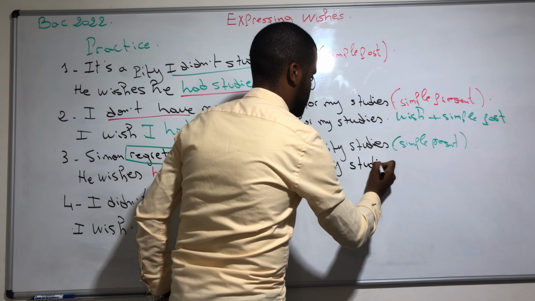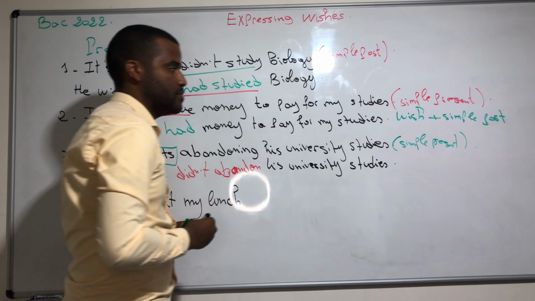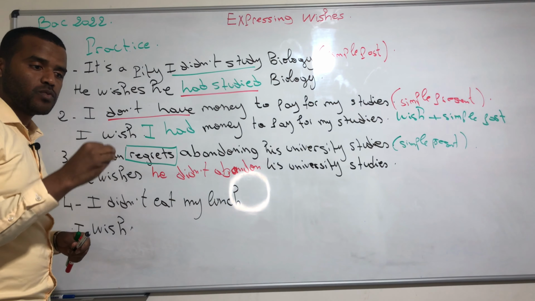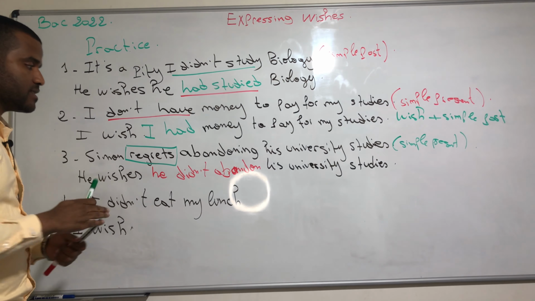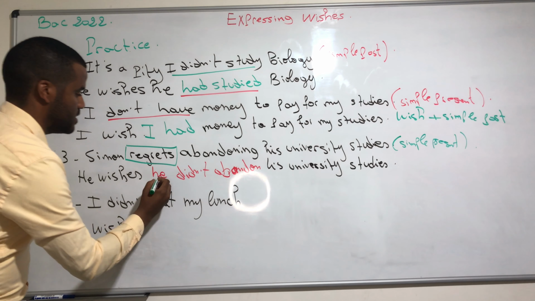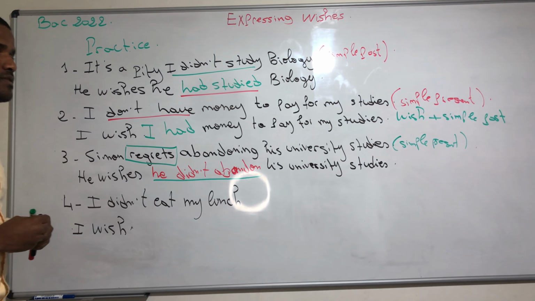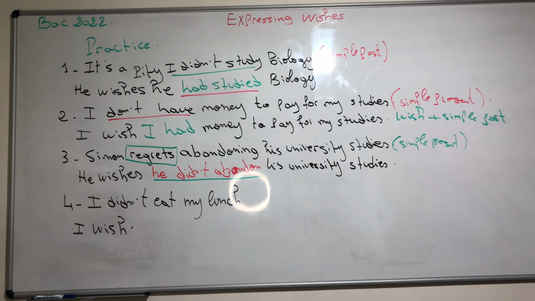So when we have a present wish, we are going to do wishes plus the simple past. And what he did here: he wishes he didn't abandon his university studies.